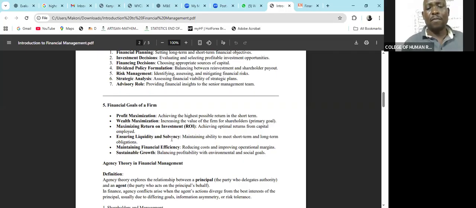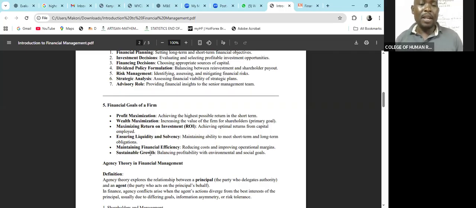But when we talk about solvency, we are talking about long-term stability or long-term obligations the business has. Are we able to pay our 5-year loan that we have with the financial institutions? Are we able to pay the bond that will be maturing after 10 years from now? That one is what we call solvency. It is normally long-term. But short-term is liquidity. Are you able to pay your short-term bills in good time? That is liquidity. It's another goal.